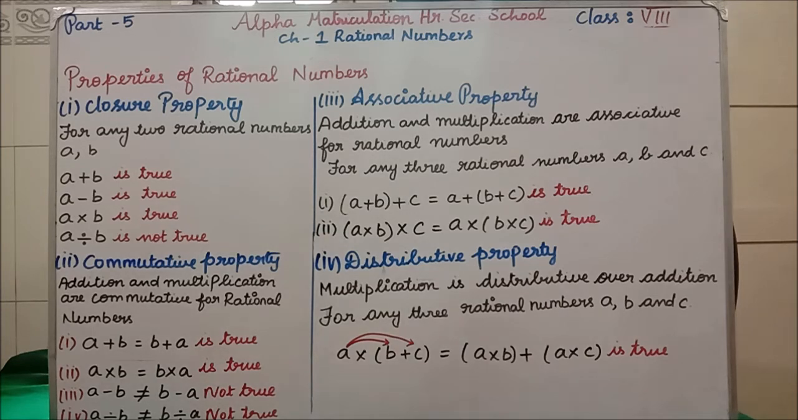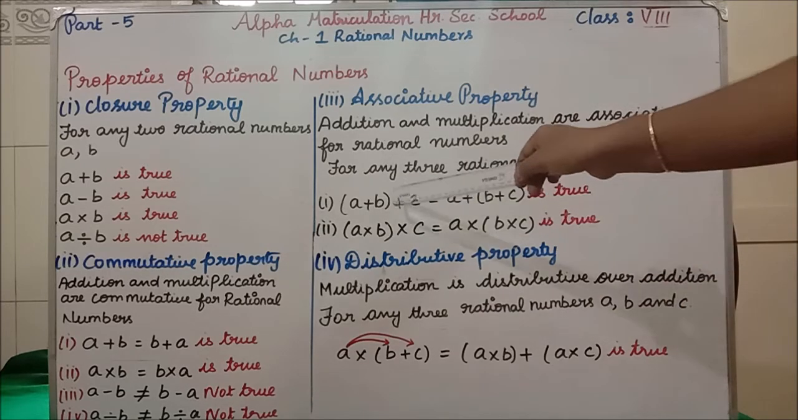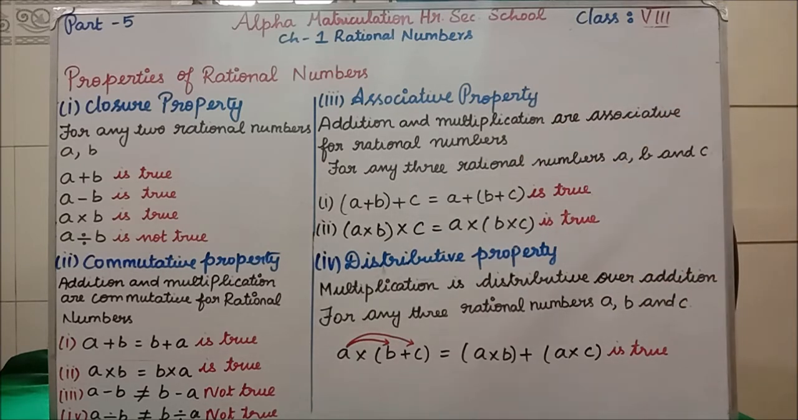Clear all of you? Students, when you are simplifying, you have to simplify the bracket first. Then only you have to add or multiply the remaining terms. Clear? Next we are going to see the remaining two more properties we are having. We will see those properties.